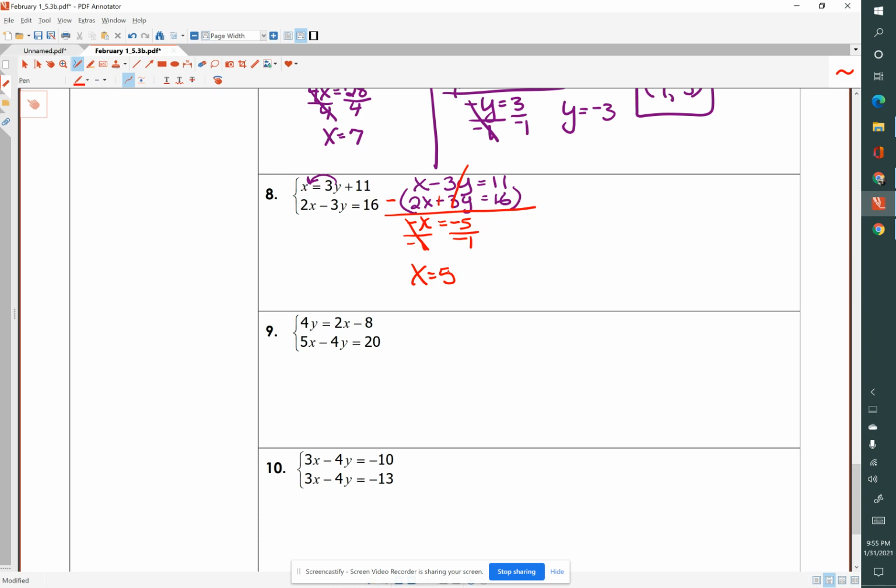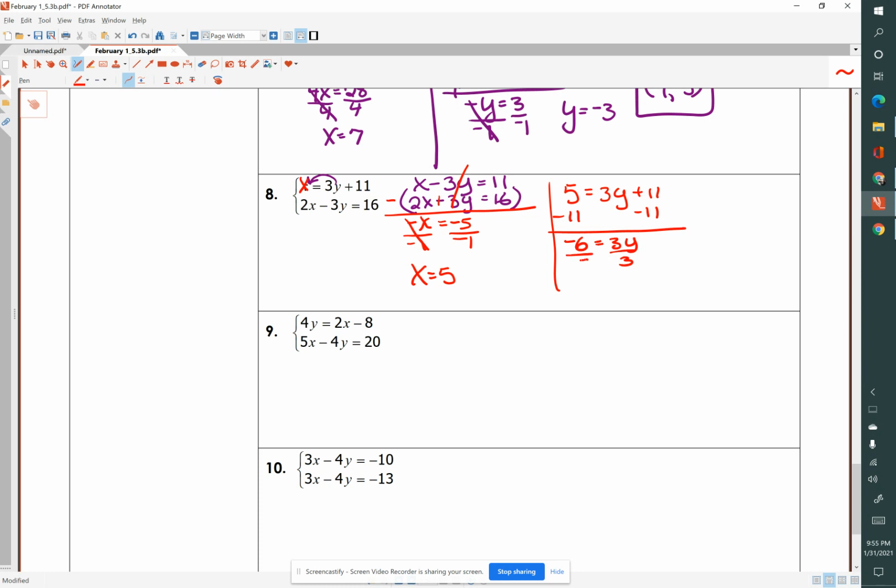And let's insert 5 for x in the first equation and rewrite that. 5 equals 3y plus 11, and we'll subtract 11 from each side. Negative 6 equals 3y.